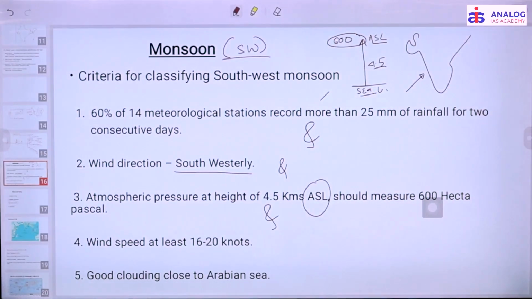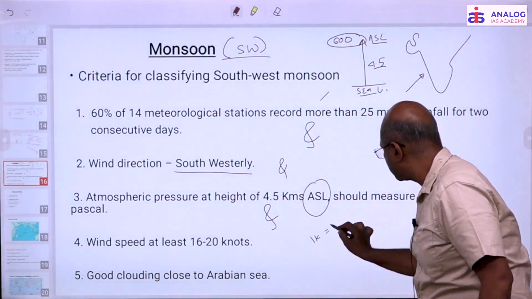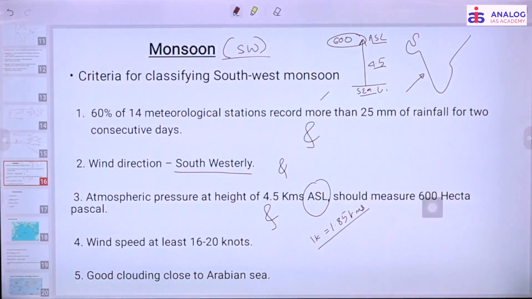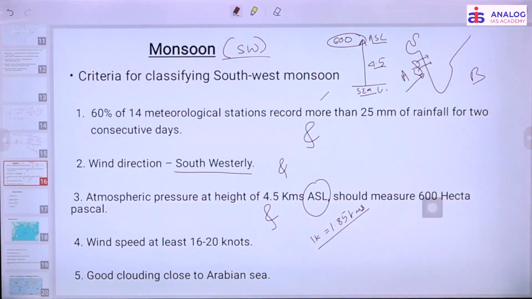One knot is equal to 1.85 kilometers; a knot is nothing but a nautical mile. And the last point says that there should be good clouds closer to the Arabian Sea, because this is the Bay of Bengal and this is the Arabian Sea.